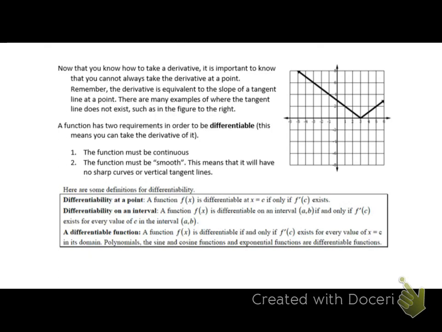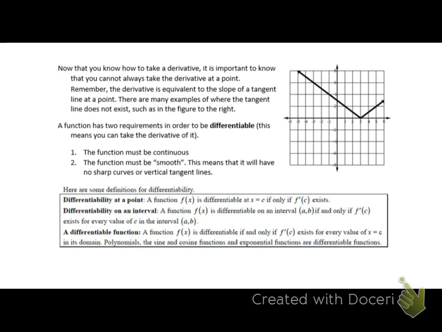So because we need it to be smooth, something like the function to the right, where you have an absolute value function and it hits a corner at 3, it would not be differentiable at 3. Because in order to take a derivative, the tangent line has to exist. And we looked at tangent lines, and so we know that when one straight line approaches another straight line from the left and from the right, that tangent line in the middle where they meet doesn't exist.